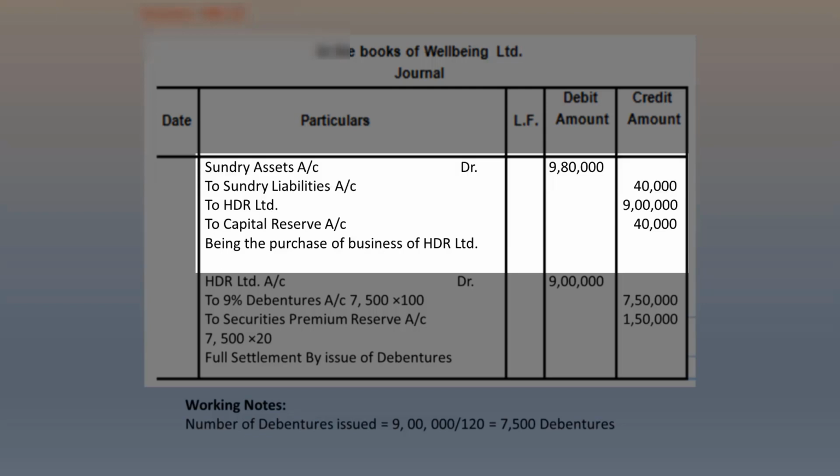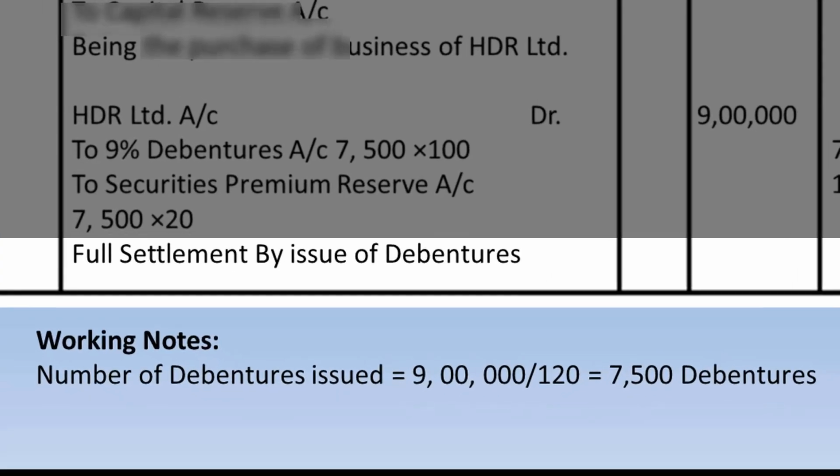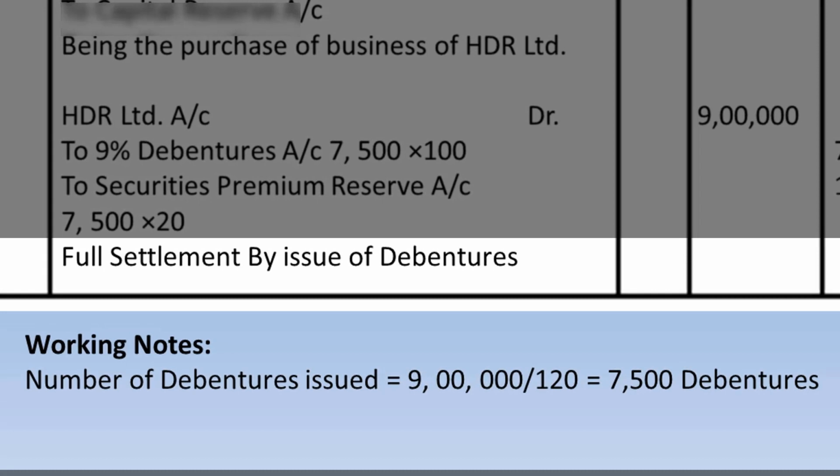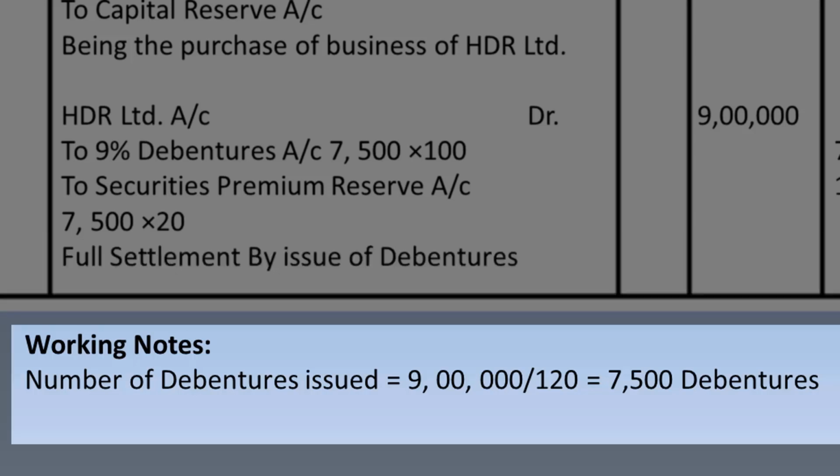The next event being the discharge or satisfaction of that consideration. This also leads to a capital profit, as the debentures are issued at a premium. That is, the price agreed for the acquisition or the purchase consideration is Rs 9 lakhs. This obligation is, however, fully discharged by the issue of debentures of a nominal value totaling to something less than 9 lakhs, which is the consideration agreed upon.